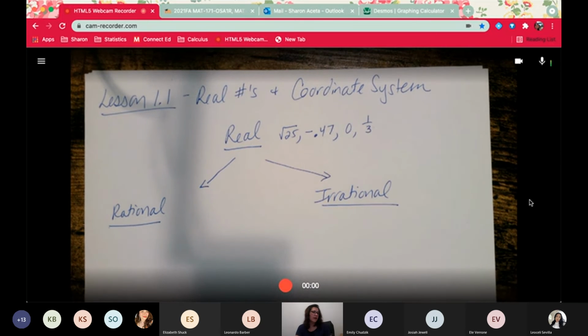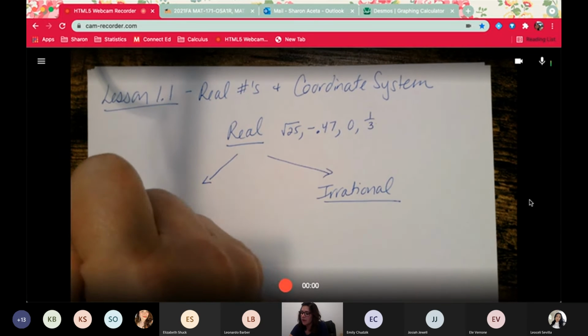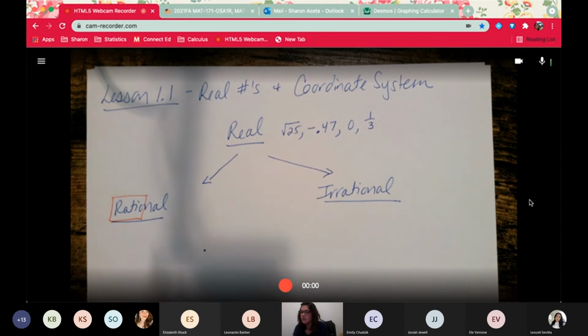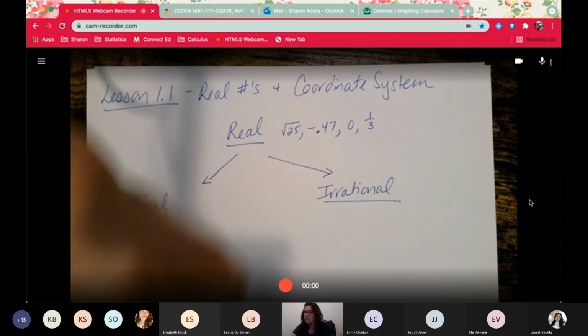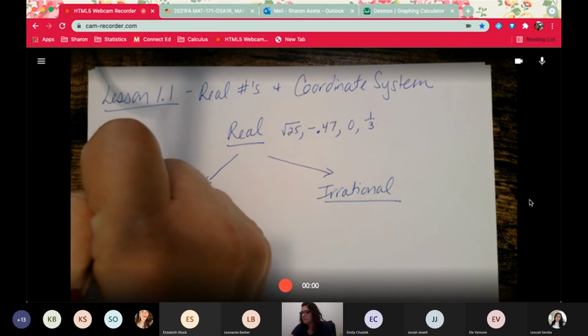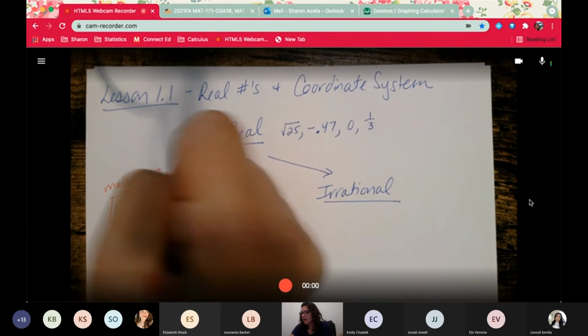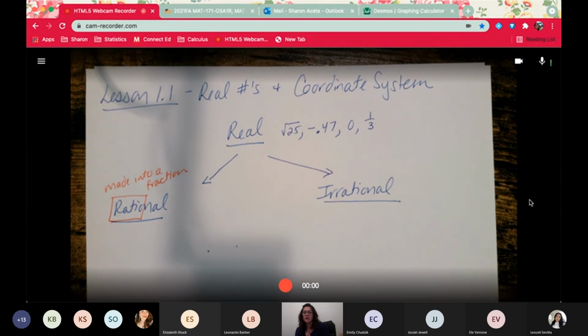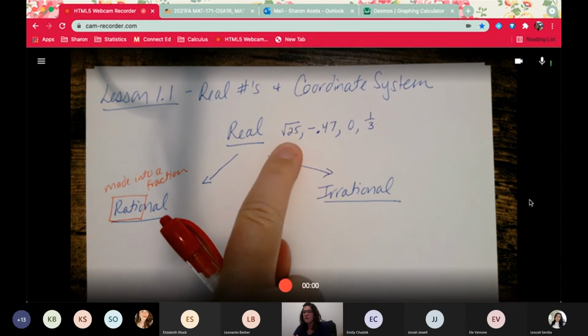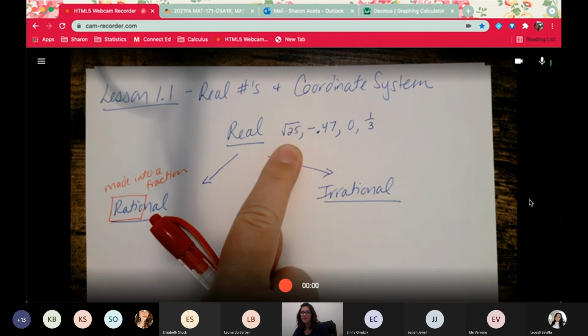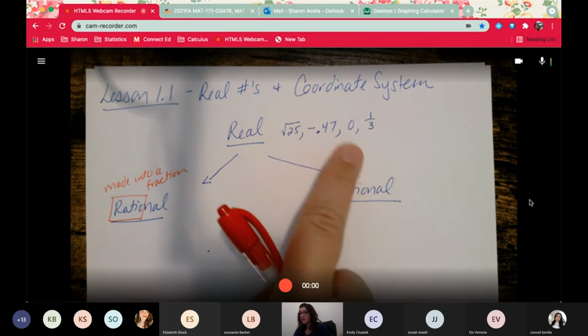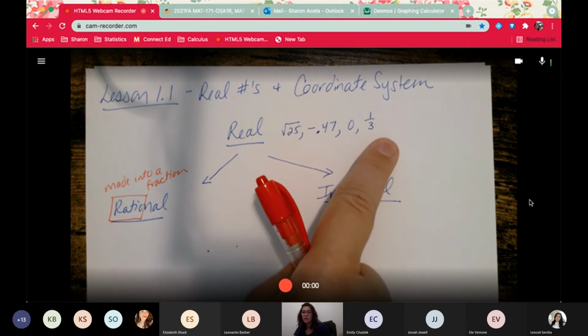And here's how I tell my students to remember it. Rational is a ratio or can be made into a ratio or can be made into a fraction. If you can make it into a fraction, it's a rational number. For example, square root of 25 is really 5. And 5 can be made into a fraction, 5 over 1. 0 is 0 over 1. 1/3, that's a fraction.